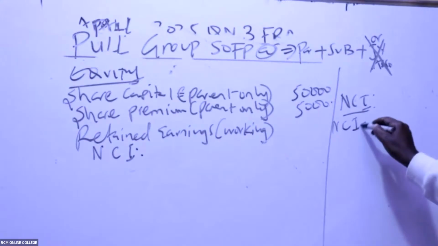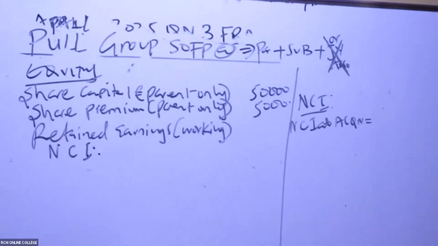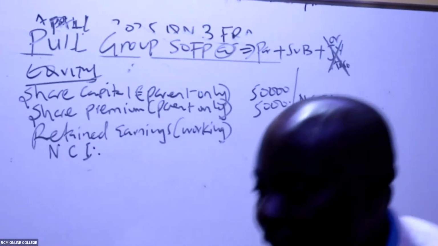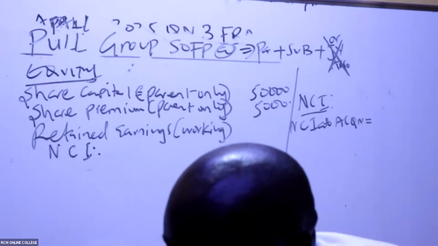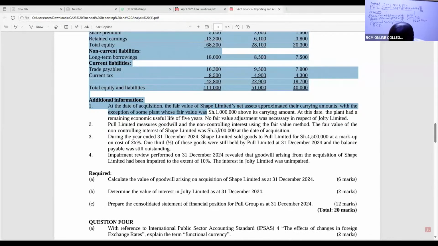Because you will take NCI at acquisition. How much was NCI at acquisition? I'll get this very fast. I can see my AFM class is starting, but NCI is important to just get it. It's very easy to get it. NCI is the figure that I have in goodwill. That figure that I have in goodwill is the NCI at acquisition. Do you remember? It was 5,700.